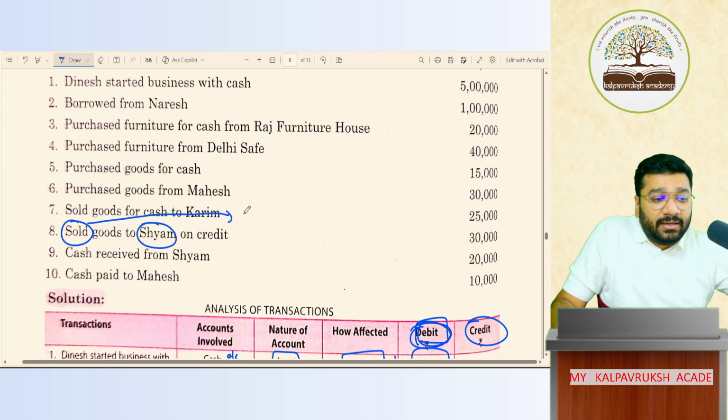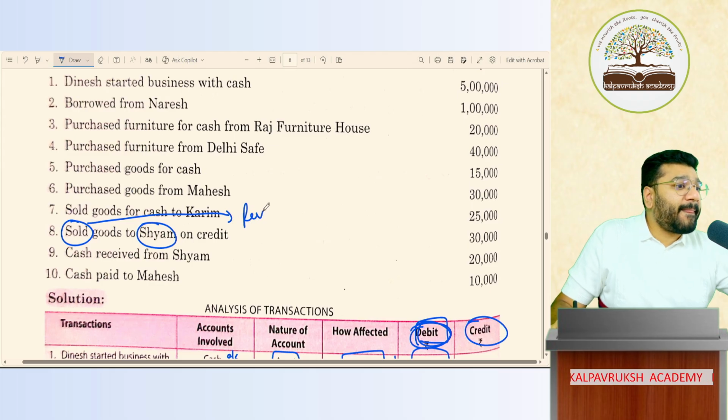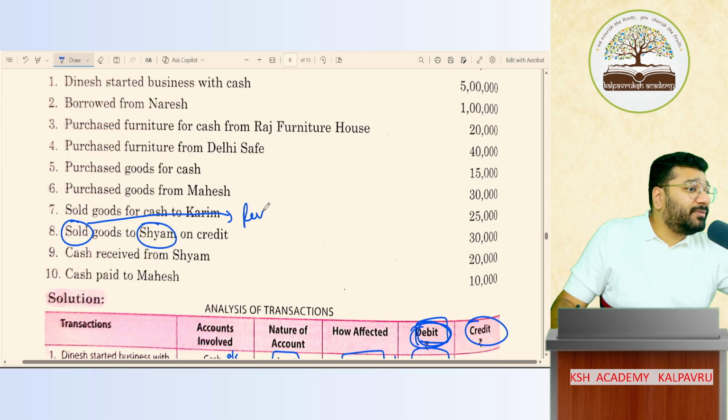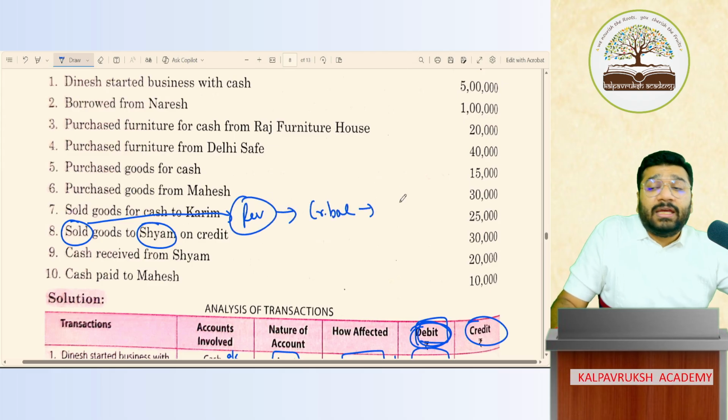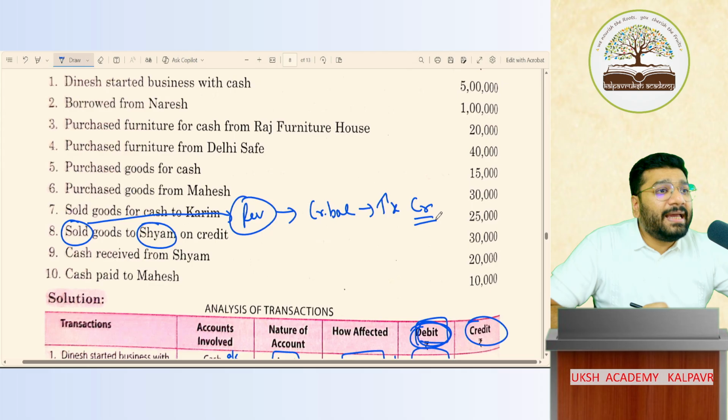So sale is revenue, liability? Who said liability? How is Sham liability? You are saying everything wrong. Sale is revenue. Revenue is what balance? Credit balance. If I keep on doing more and more sales, my income will increase. To increase income, credit. Okay, not okay.